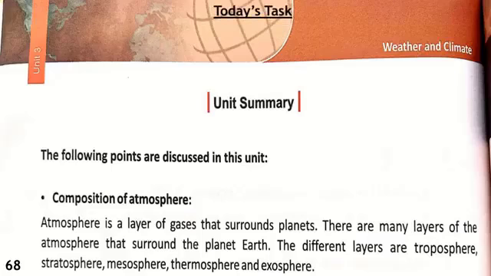Okay, next we have page number 68. Write down here today's task. We will talk about the unit summary. Composition of atmosphere. Atmosphere is a layer of gases, everybody knows, that surrounds planets.